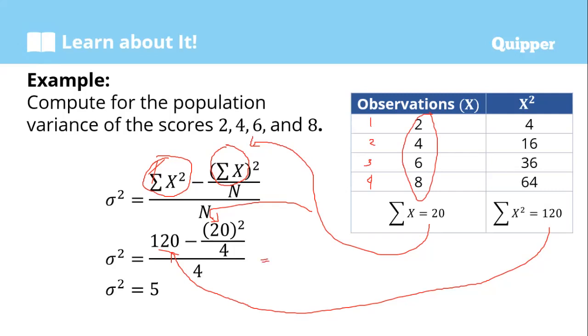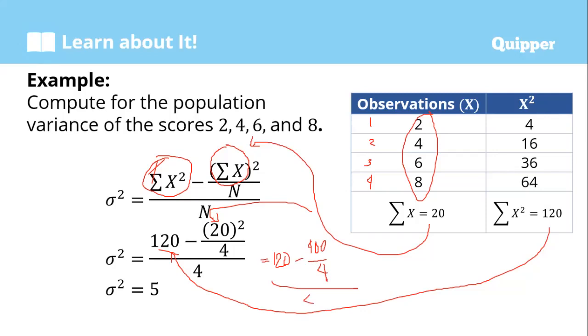Let us solve one by one. 120 copied, minus 20 squared. 20 squared does not mean 20 times 2, but 20 times 20, which is 400. Divided by 4.